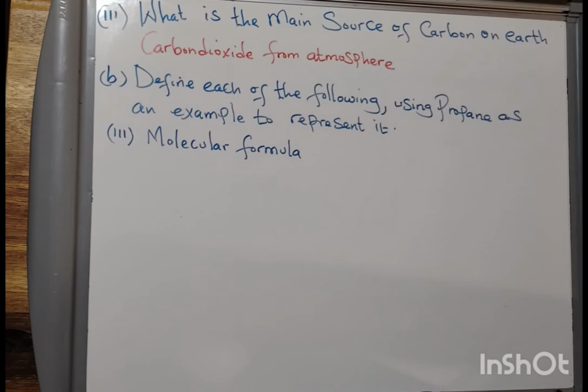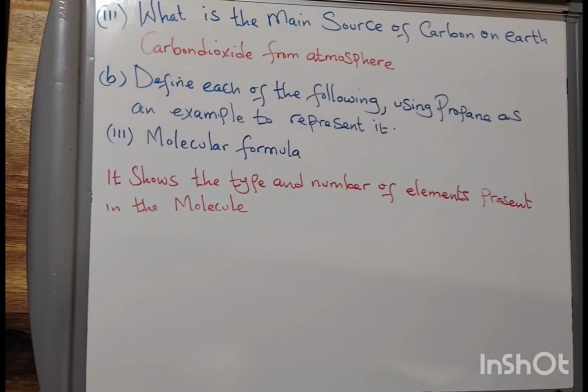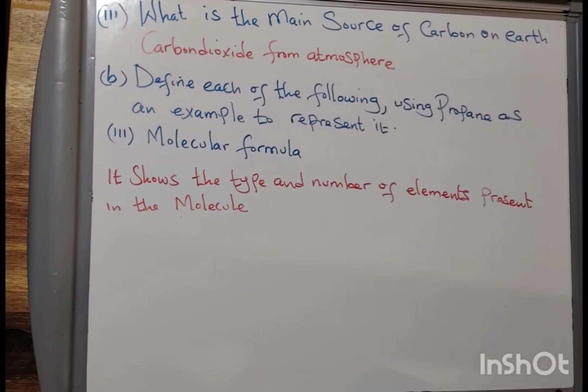I want you to listen very carefully. There is no bonding here. So what does it represent? The types of elements present and the number of each element present.